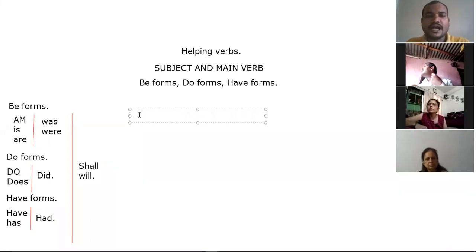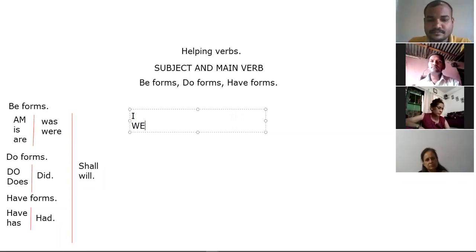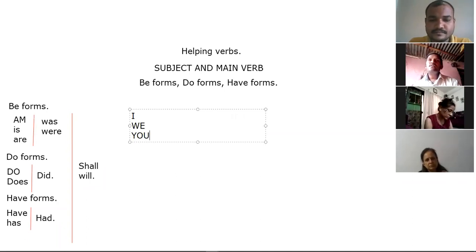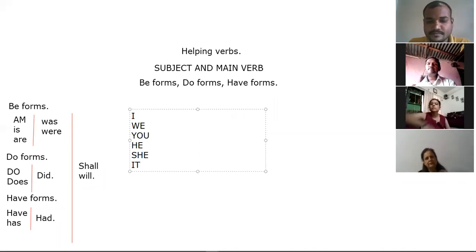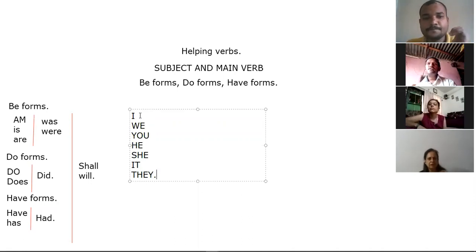Have you ever heard of pronouns? I, we, you, he, she, it, they. I is first person singular.